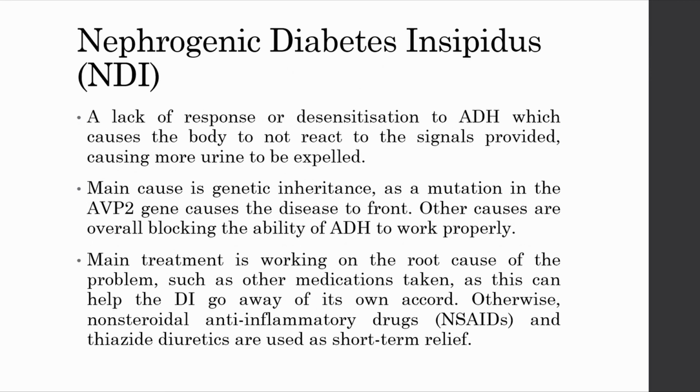Secondly, nephrogenic diabetes insipidus, which is less common than the central variety but still relatively prevalent. This concerns the other side of ADH, where it is being produced in sufficient quantities, but the body is desensitized to the hormone enough so that it does not react to it.